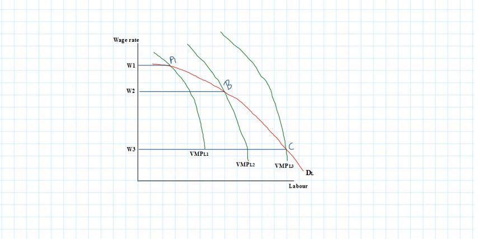So by joining points A, B, C, we derive what is known as the demand curve for labor when several variable factors of production are present. This is also sometimes referred to as the long run demand for labor by the firm.